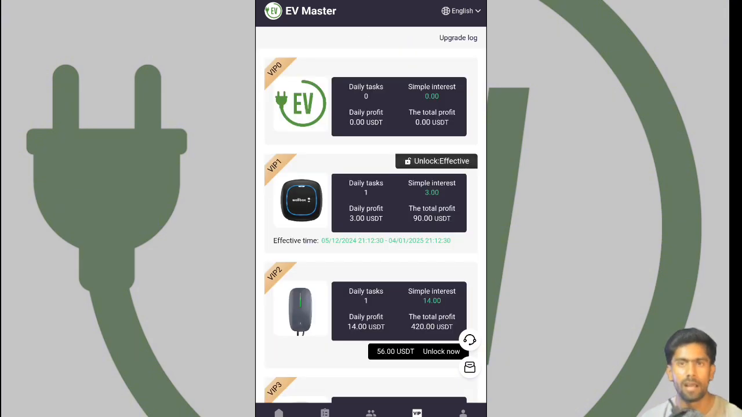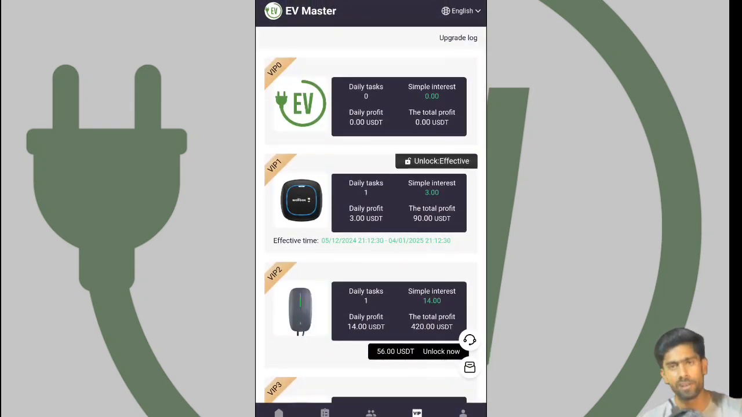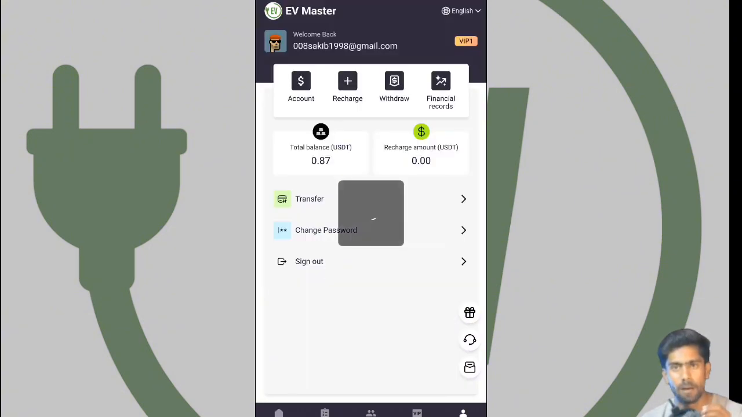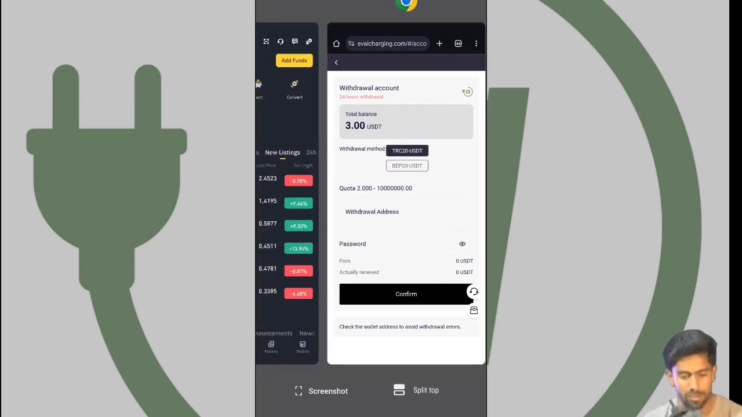And I will introduce the VIP section here. But first of all, let's withdraw your money to your wallet. Click the me section, and you can see the withdrawal option. Click the withdrawal option and go to your Binance.